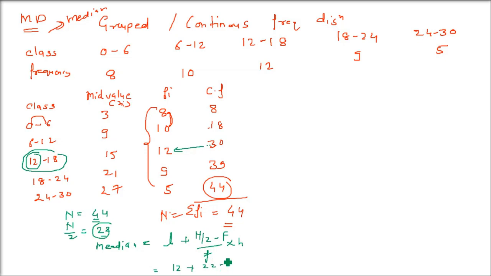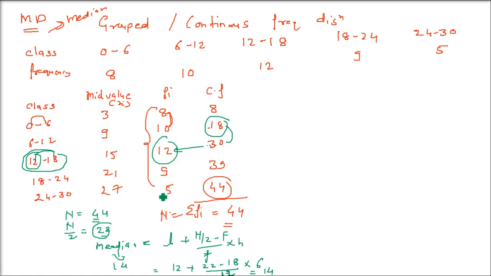What is capital F? This capital F is the previous cumulative frequency. So 18 is the cumulative frequency before 30. What is small f? Small f is the frequency of the class we have taken, 12 to 18. So 12 is the frequency. What is h? h is the class difference. 12 to 18, so 18 minus 12 is what? It's going to be 6. So this is your median, and it is going to come as 14. Now we have found out the median.